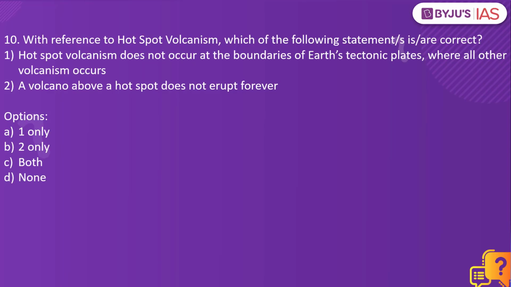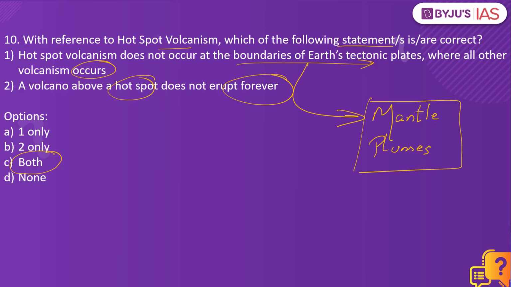With reference to hotspot volcanism, which of the following statements is or are correct? Hotspot volcanism does not occur at the boundaries of Earth's tectonic plates where all other volcanism occurs. A volcano above a hotspot does not erupt forever. Which of the statements are correct? The answer to this is both. When we look into hotspot volcanism, they generally do not occur at the boundaries of the Earth's tectonic plates. Instead they occur at abnormally hot centers, which are called mantle plumes. The second option once again is right. So the answer to this is both.